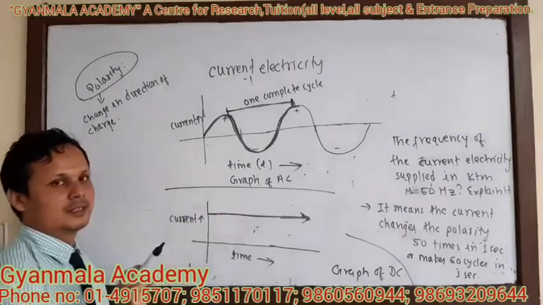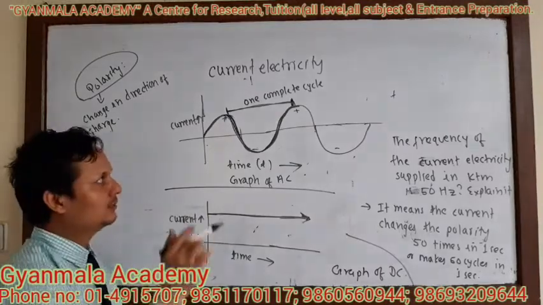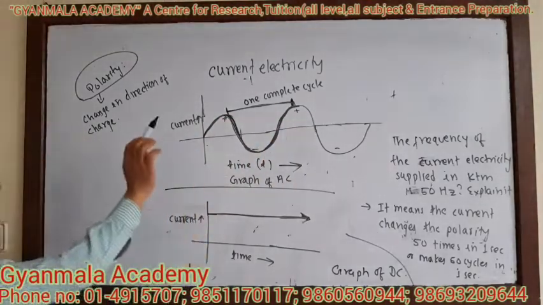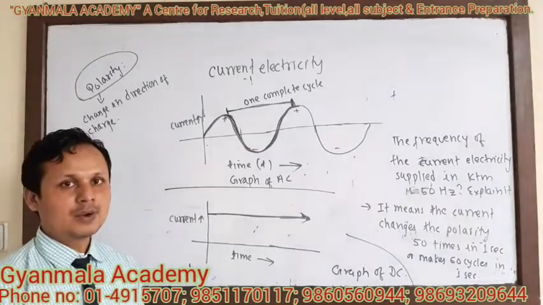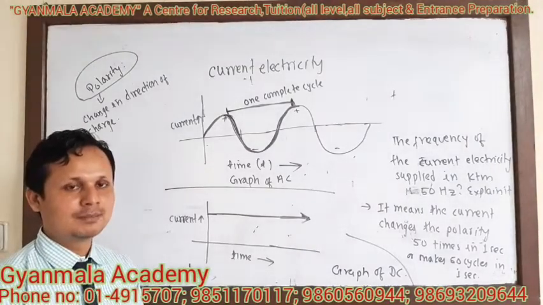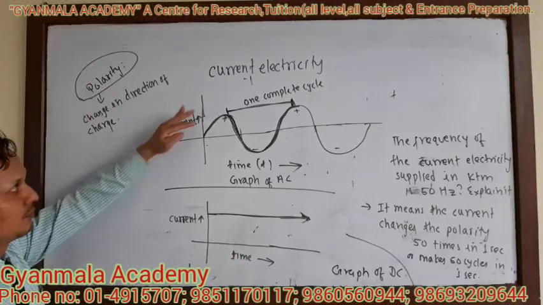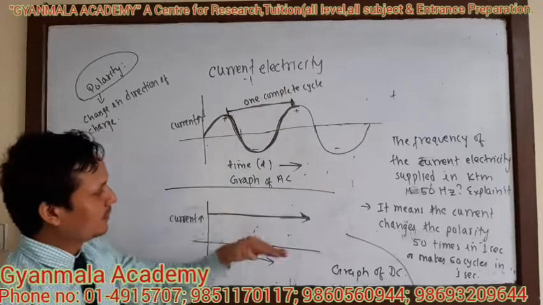This 50 times in 1 second, it makes the maximum positive value 50 times, or it makes the 50 cycle in 1 second. This exactly means the polarity. I hope you understand the concept of polarity. Many of you are still confused about what exactly polarity changes means. Polarity changes means there is a change in direction of the charge from positive to negative, again negative to positive, positive to negative in AC current.